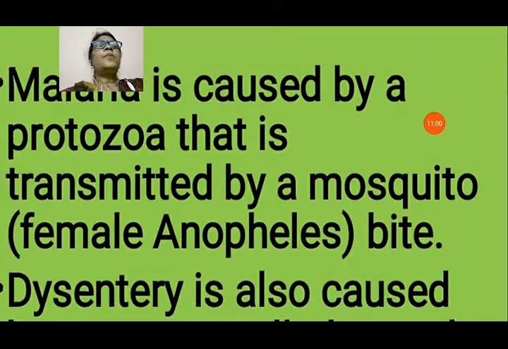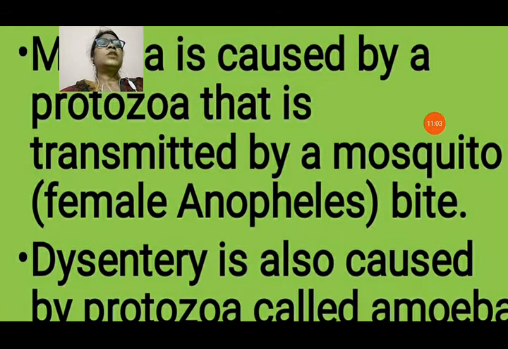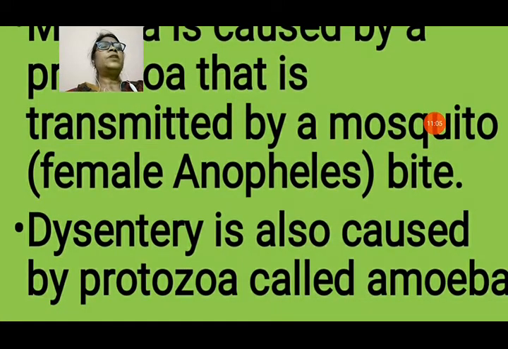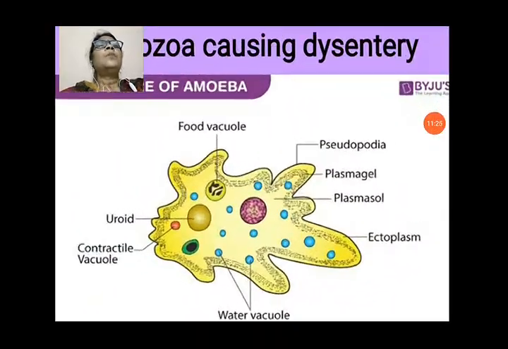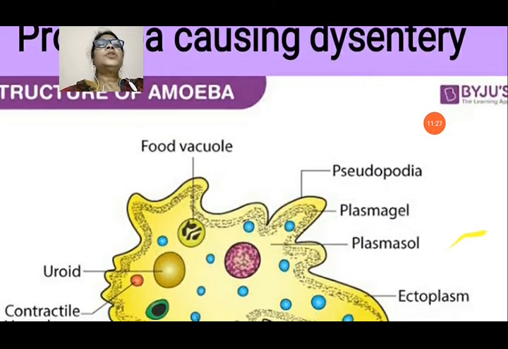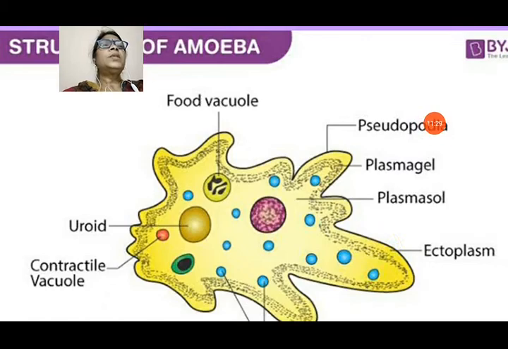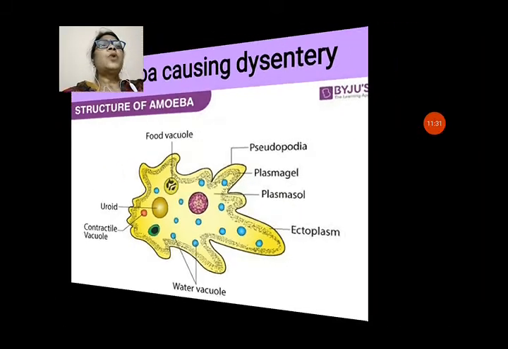Now protozoa. Malaria is caused by a protozoa that is transmitted by the bite of a female Anopheles mosquito. The female Anopheles mosquito is the vector or carrier of the malaria germ, Plasmodium vivax, and when this mosquito bites you, it transfers the germ to your body. Dysentery is also caused by a protozoa called amoeba. You can see the structure of amoeba, with its food vacuole, which causes dysentery in your body.